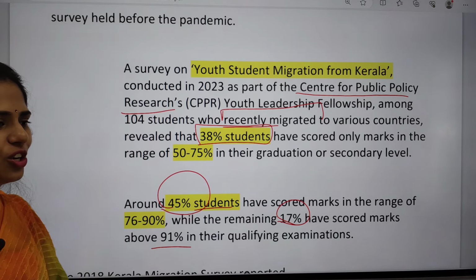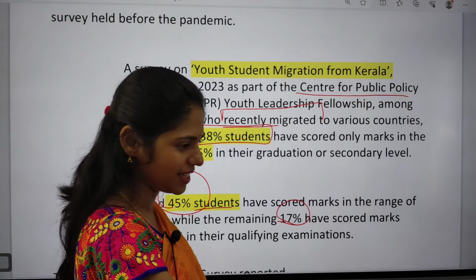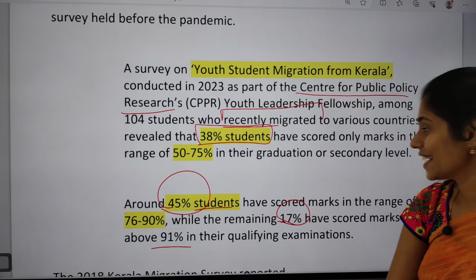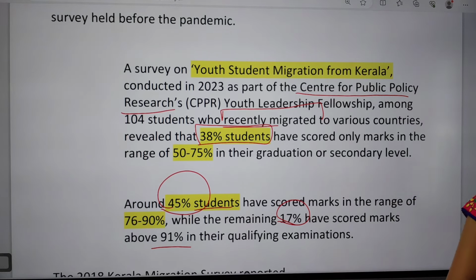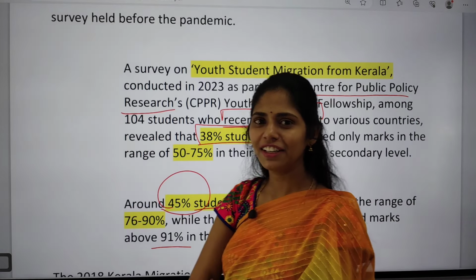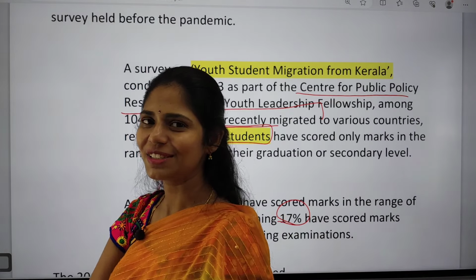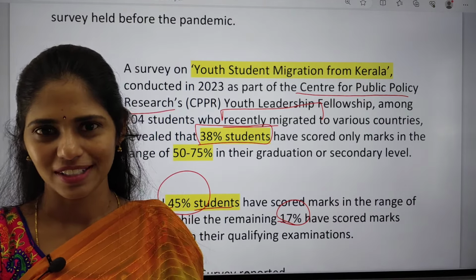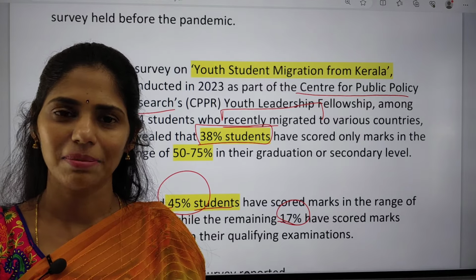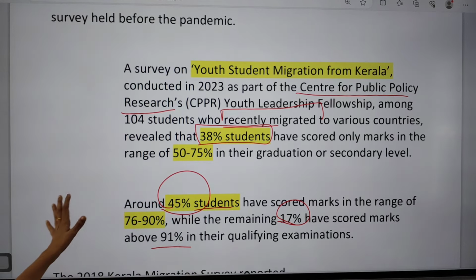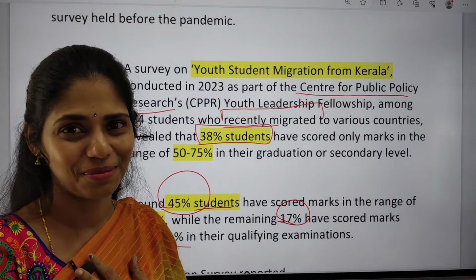So what do you understand? Toppers especially will be getting jobs in the placements in the colleges, so they are settling in India. But the students who are not selected, who are getting around 50 to 75% of marks, are moving abroad. I hope you understood what I am going to say, right? If you are not studying well, you will be searching for other opportunities. But if you are studying well, you will get placements within the college itself and you will be settling in India. That is what is said in this article. It is not my personal opinion.